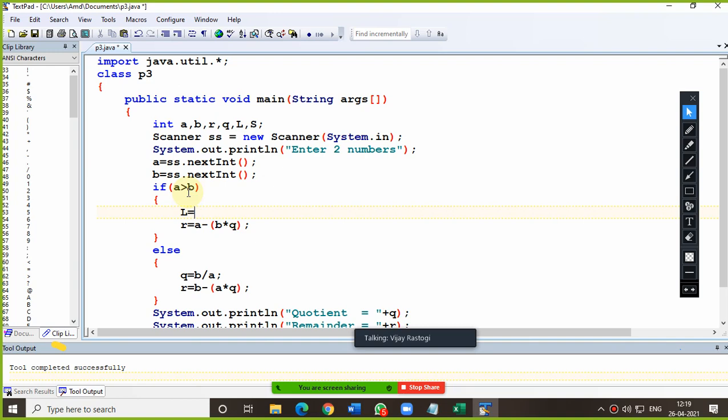The largest is A and the smallest is B. And in this case, what will you write?